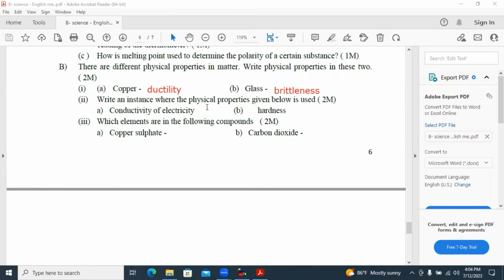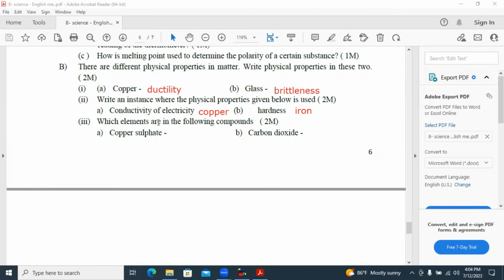Write an instance where the physical properties given below is used. Conductivity of electricity is used in copper. Hardness is used in iron.